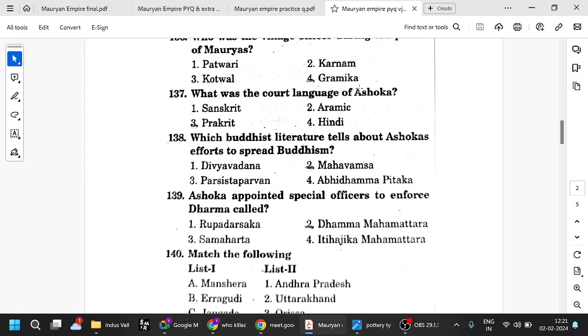So what was the court language of Ashoka? Ashoka had taken up Buddhism, and Buddhists always follow the common languages spoken by the people. So Prakrit. Sanskrit is for the higher elite class. Aramaic is in the northwestern region, Iran, etc. Hindi came later on. Hindi was not there at that time. It came later on after a series of invasions, etc. Hindi developed later on. So, which Buddhist literature tells about Ashoka's efforts to spread Buddhism? Okay, we have seen Mahavamsa.